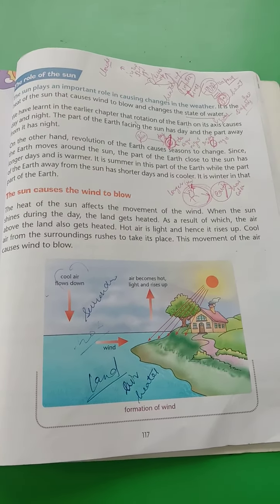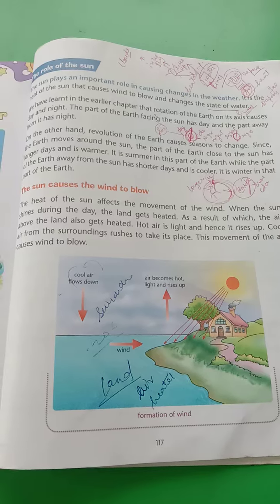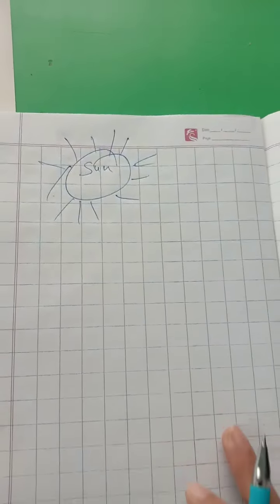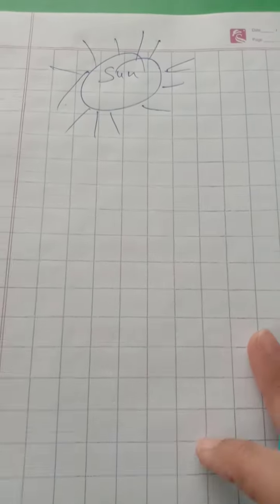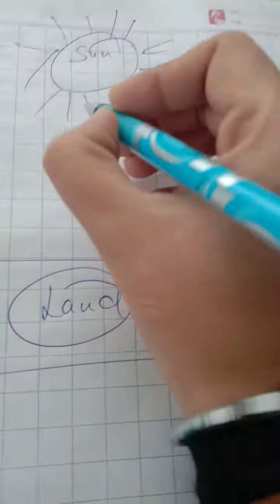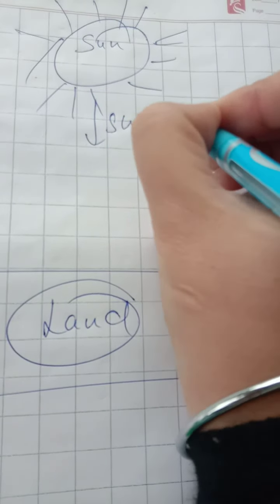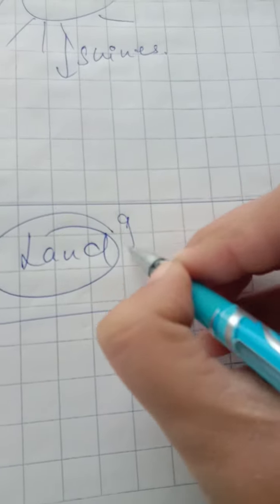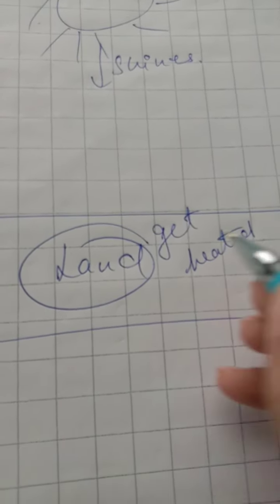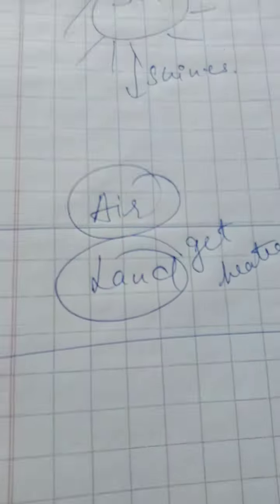Firstly see here, for example this is a sun. So this is a land. Now what happened? The sun shines and the land gets heated. Secondly, air is also present on the land.